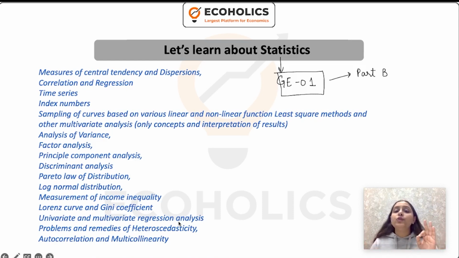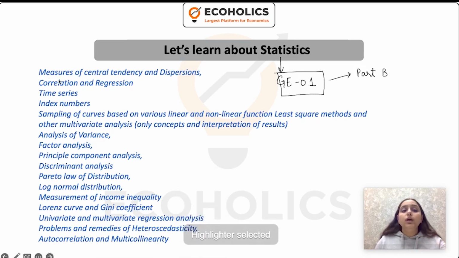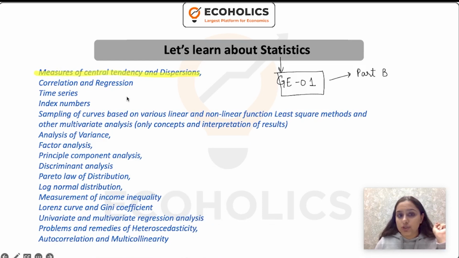So, to help you out, first I will make it clear which topics you should be talking about when you talk about statistics. First thing under statistics will be measures of central tendency and dispersions. Then correlation, regression you will study in econometrics. Then it is index numbers. Then it's sampling of curves based on various linear and non-linear functions. Least square methods is a part of regression and will be covered under econometrics. After that, everything you can see here is a part of econometrics.